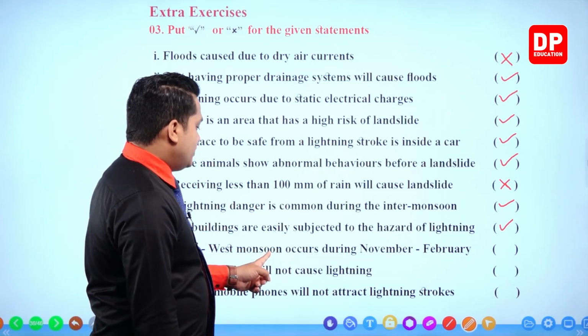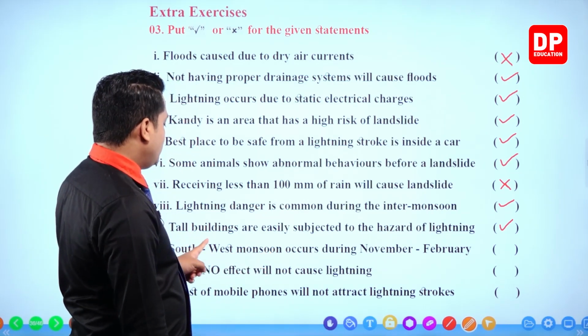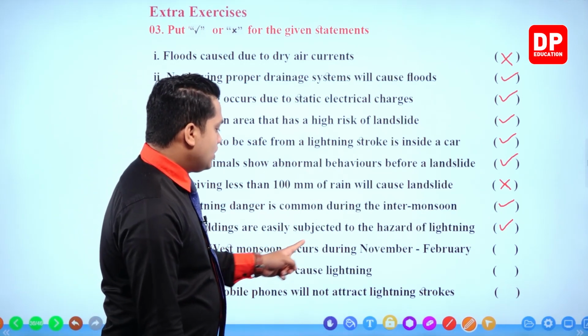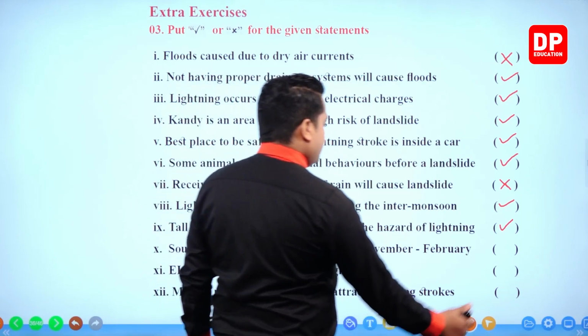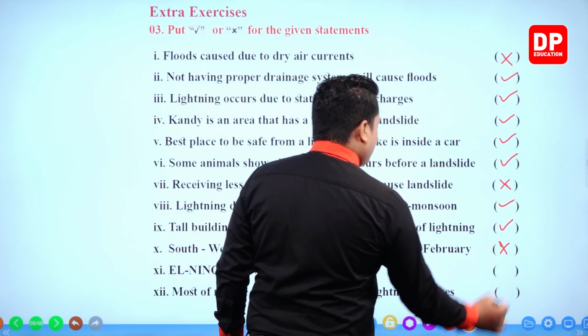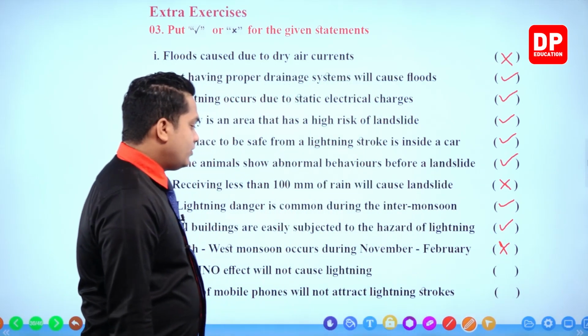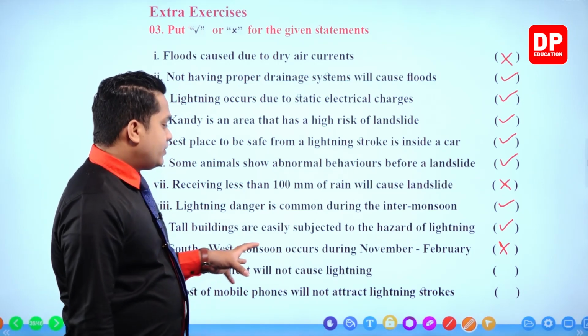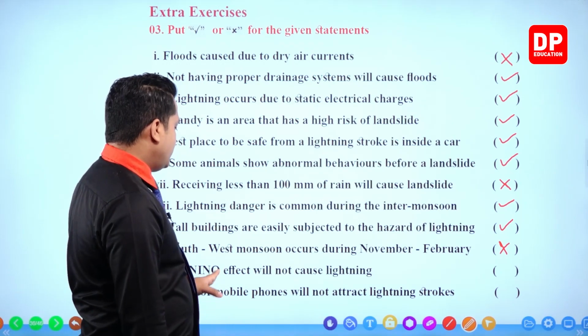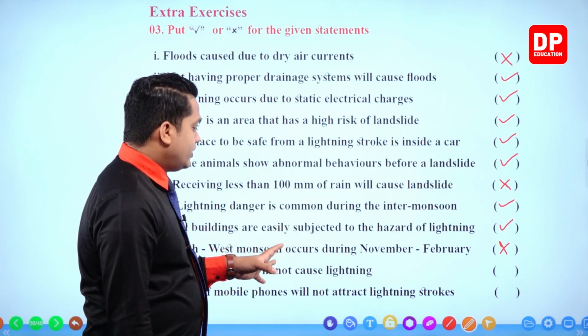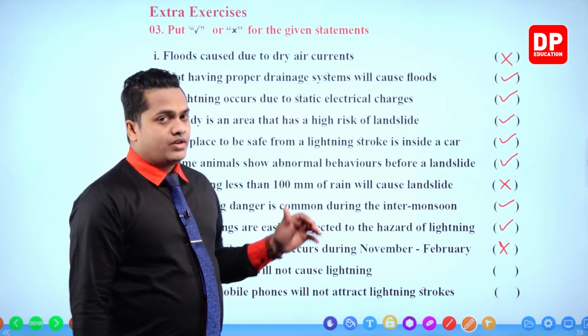Southwest monsoon occurs during November to February. Incorrect. Southwest monsoon is not going to occur during November to February.